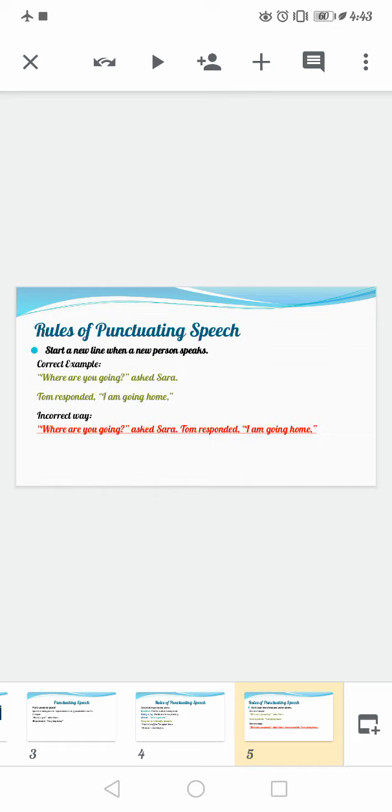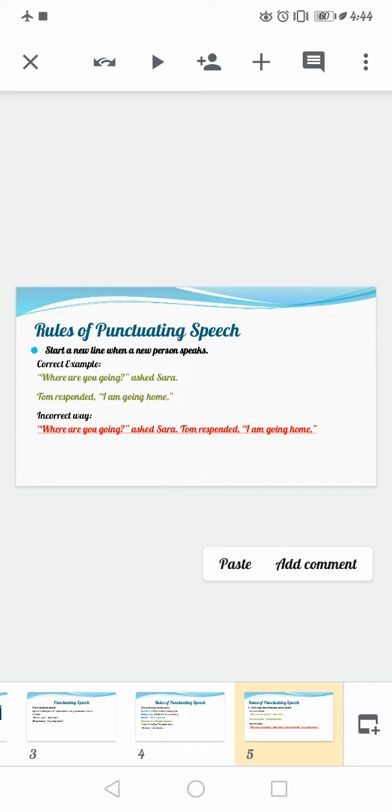For example, the sentences are, "Where are you going?" asked Sarah. Tom responded, "I am going home." Now, Sarah is a different person and Tom is a different person. Sarah is asking something and Tom is responding to Sarah. So both of these dialogues are being said by two different persons, and we have to start a new line for the new person we are starting off the dialogue with.